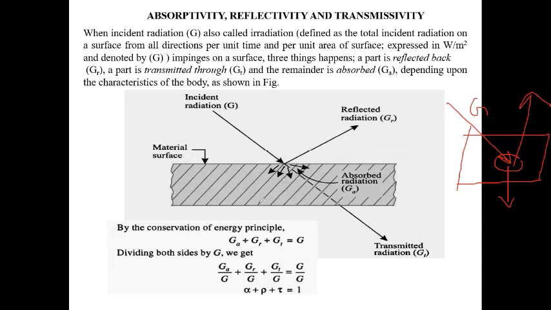Alpha means what ratio of the total energy is absorbed by the body. Similarly, GR by G, rho, means what ratio of the total energy is reflected by the body. Similarly, GT by G, tau, means how much of the total energy is transmitted to the other surface. So these are called absorptivity, reflectivity, and transmissivity.